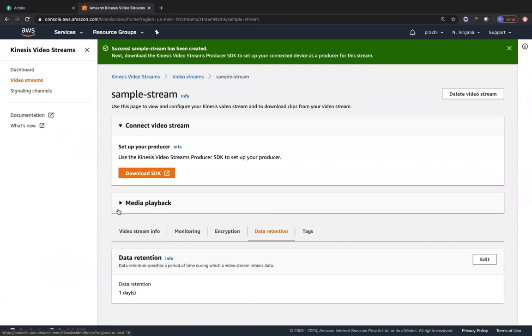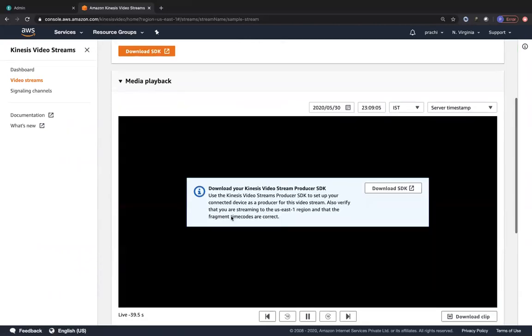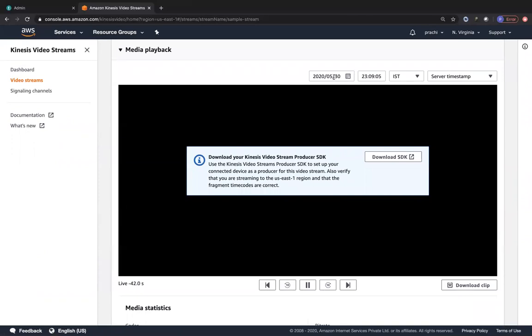So now where do we see the media playback? You do see the media playback over here. You can even go to that respective date and timestamp and view the video. At the same time, you can go back 10 seconds, you can go forward 10 seconds. You can also download the clip, right? So anything is possible from here.